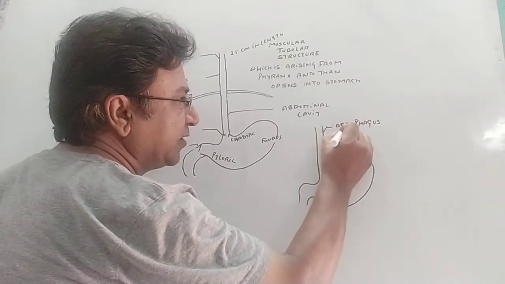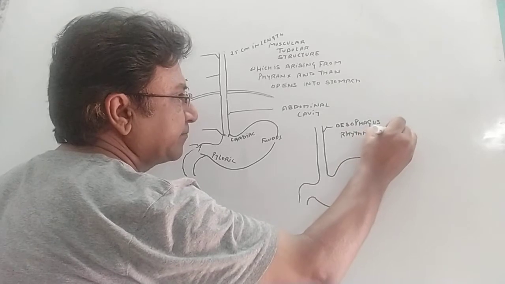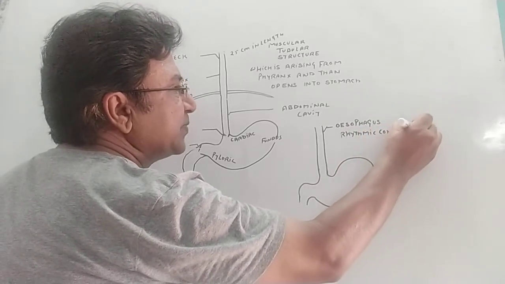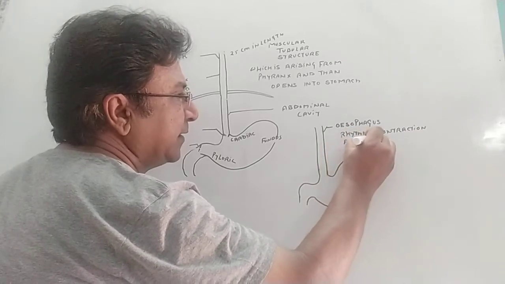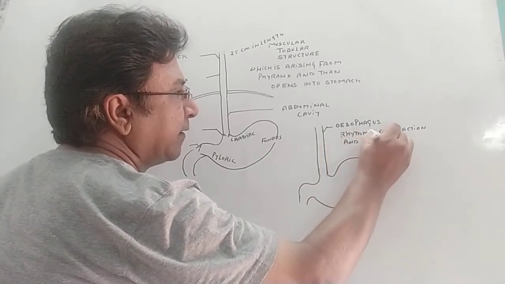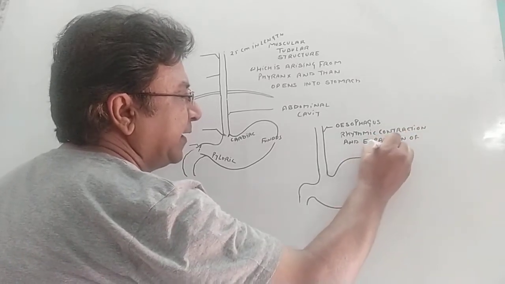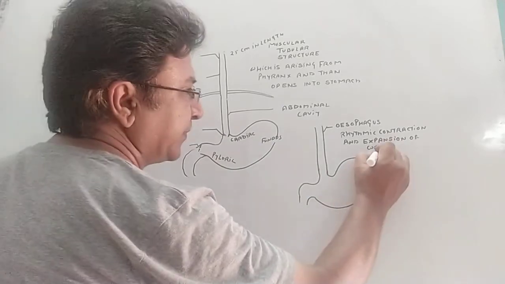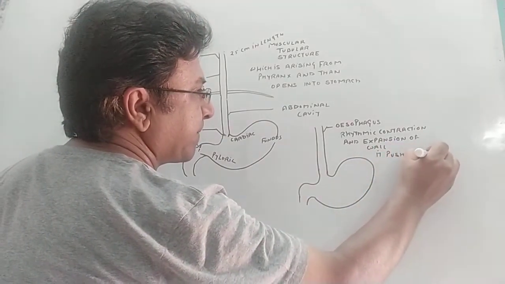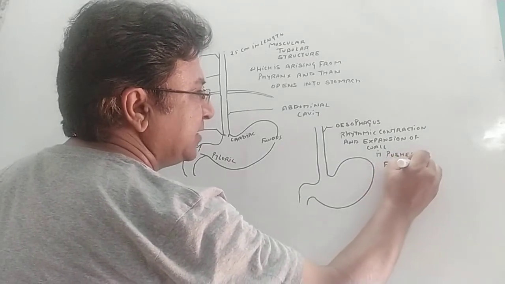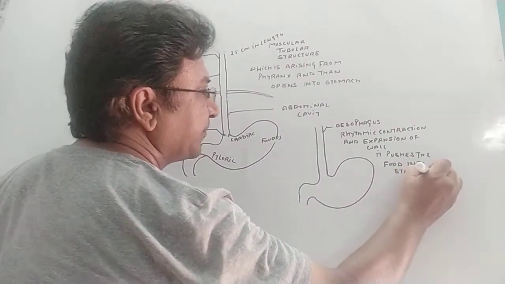By rhythmic contraction and expansion of its wall, it pushes the food into the stomach. This is the first function.